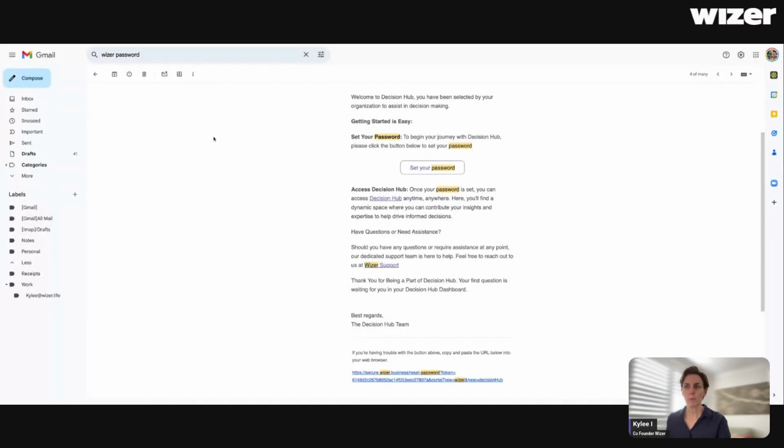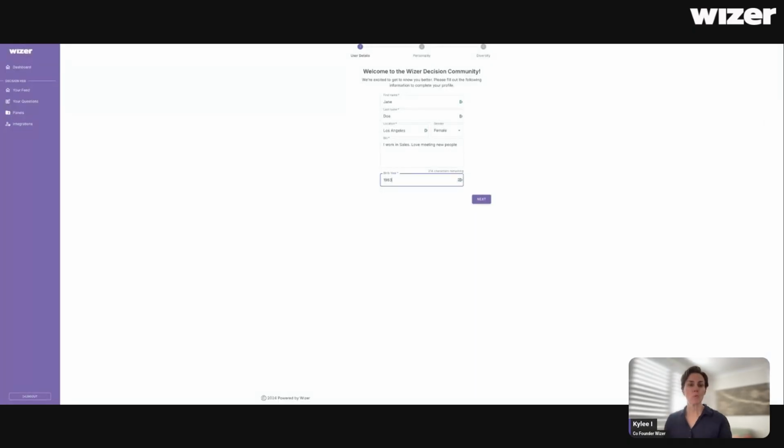So when you set up your people, which we'll come back to in a second, they will receive an email that asks them to set up their password. So once they've done that, they then get invited to join the Wizer community. Any data we ask you for plays into who's in the room when you're making a decision. It's all based on the assumption of Wise crowd. So we know we need 6 or more people, we need expertise and diversity, and we need independence.